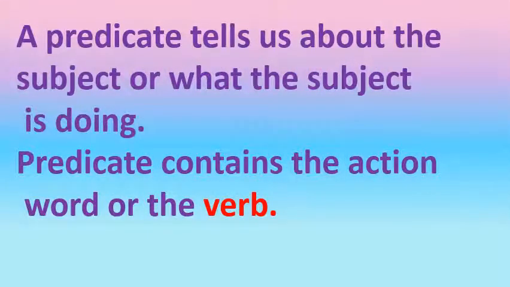Children, what is a predicate? A simple predicate is nothing but an action word. A predicate tells us about the subject or what the subject is doing. Predicate contains the action word or the verb.